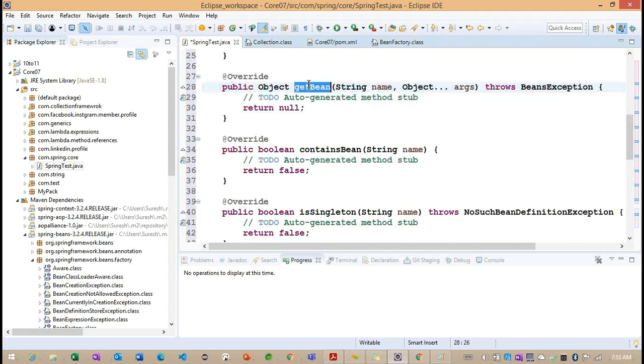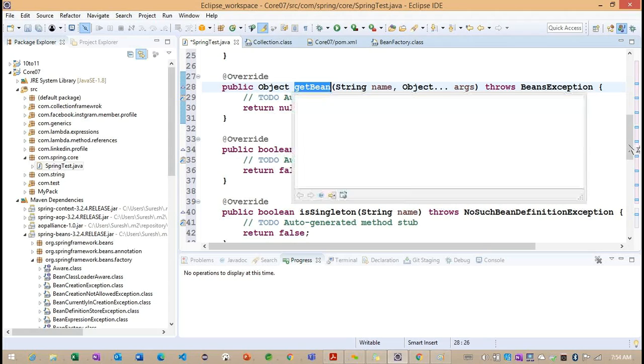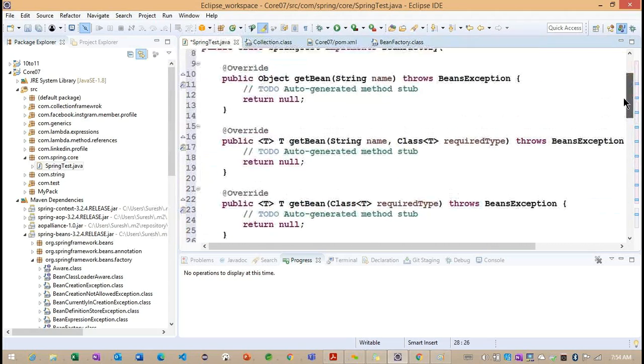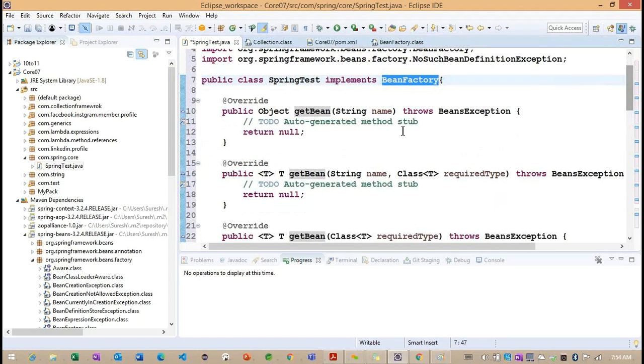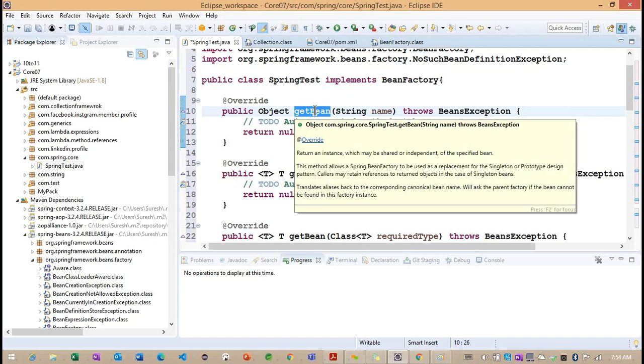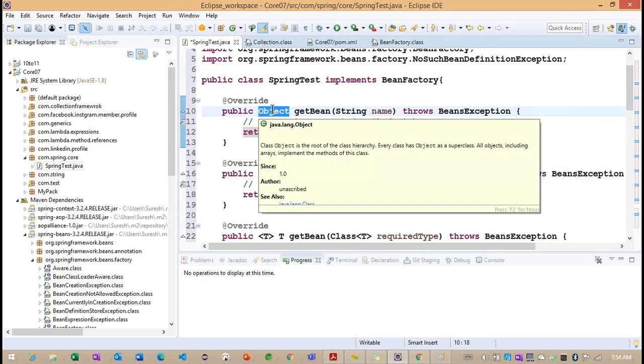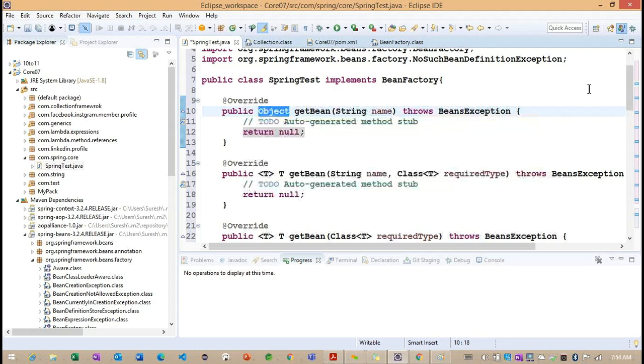So back to our getBean method. Basically, getBean is our overloaded method, which is added in our interface, BeanFactory. Now what we need to understand here is, if I'm trying to call this particular getBean method, basically we need to return one object. So what is the object we can return? First, what we need to understand here, we need to focus on the Spring provided implementation class. The Spring provided implementation class here.